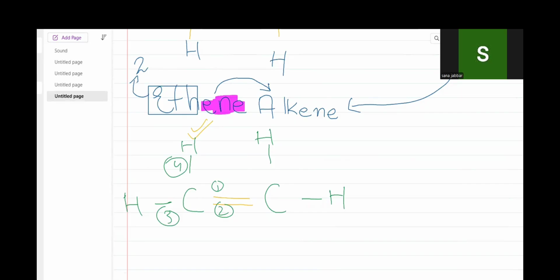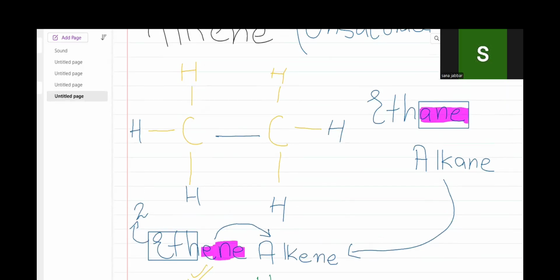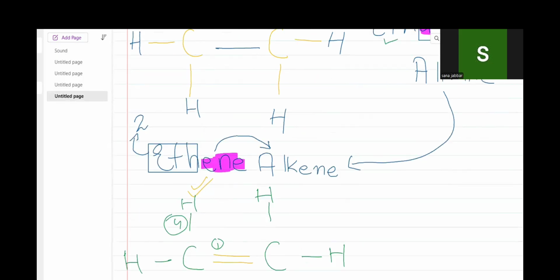What is the main difference between them? We put a double bond between the carbon and carbon atoms in one, and a single bond in the other. When we put a single bond, the name will be ethane; this is the prefix and this is the suffix. So we put "ane" as the suffix for a single bond, and "ene" as the suffix because a double bond is present, and this group is called alkene. I really hope that you have got all of my points.